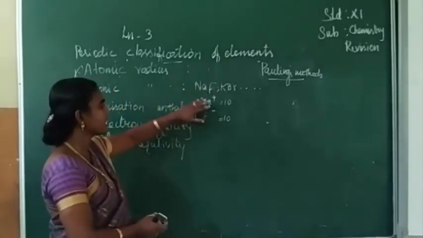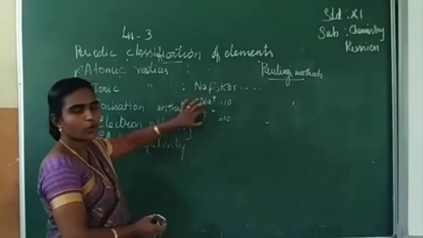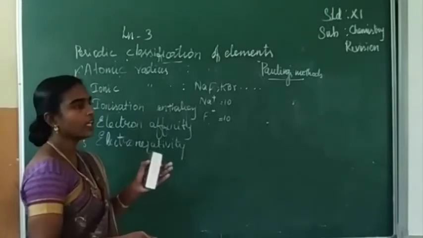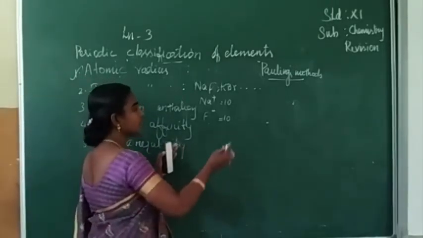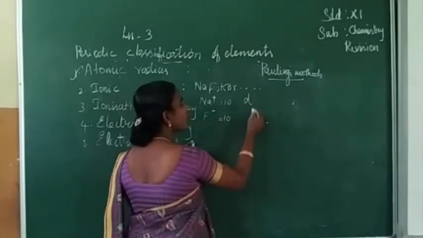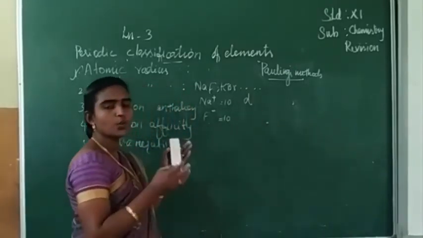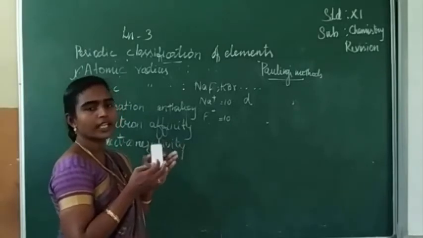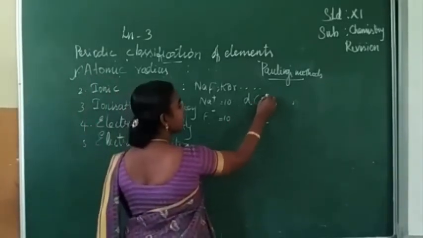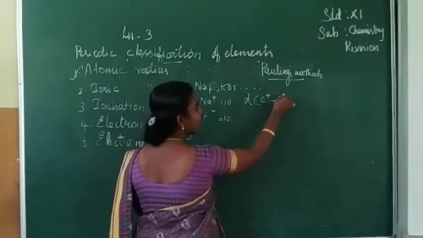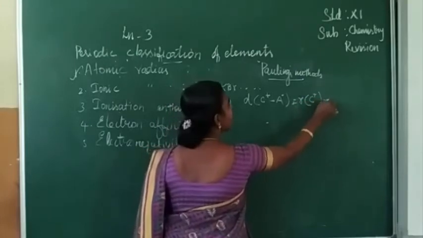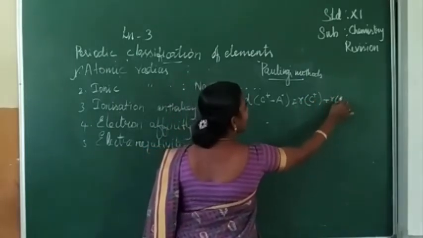When he tested this isoelectronic species, he gave some observations. First, the internuclear distance when two ions are in contact with each other: the internuclear distance between the cation and the anion is equal to the sum of the radius of cation and anion.